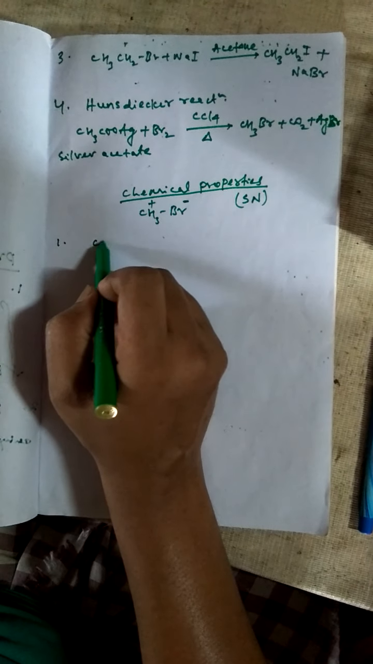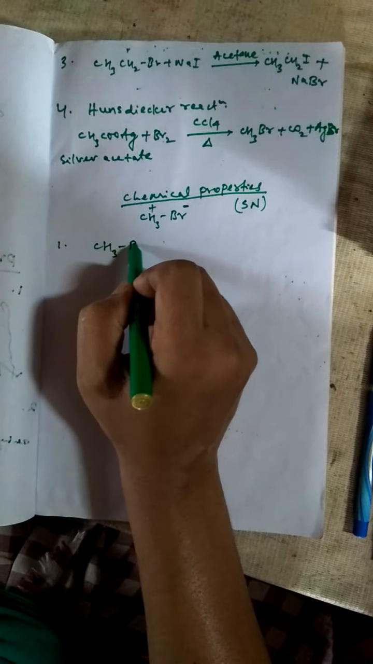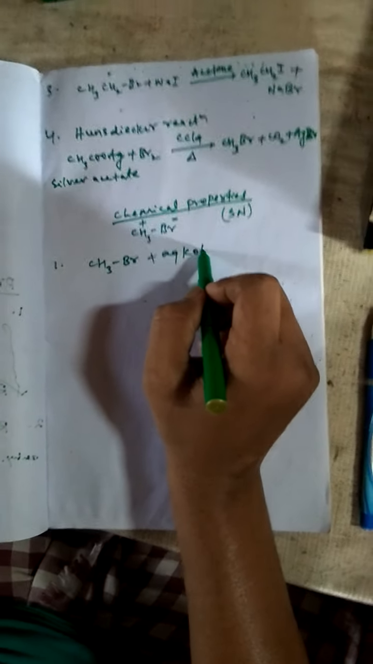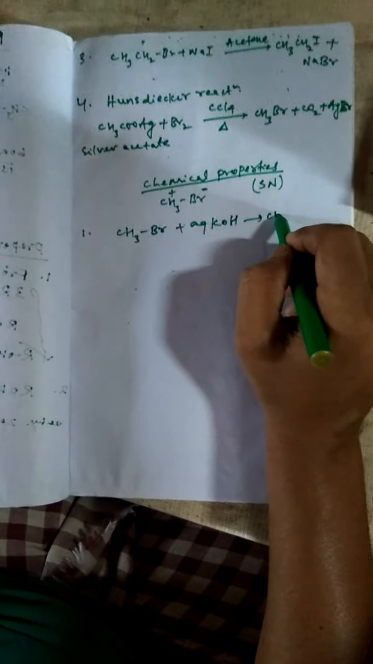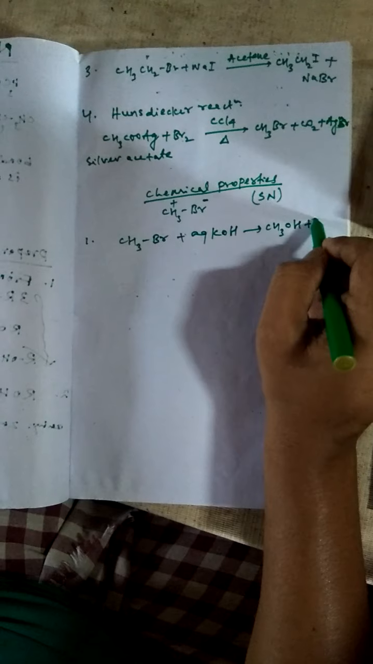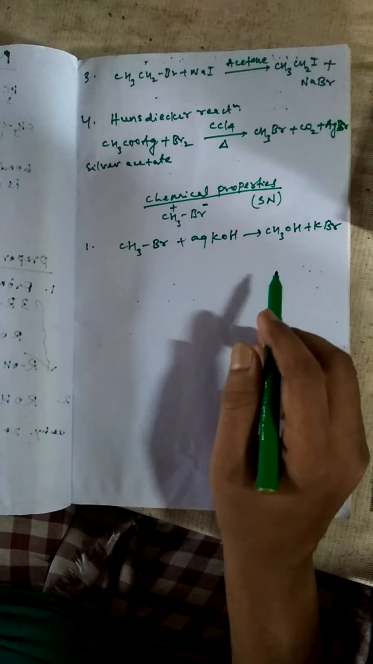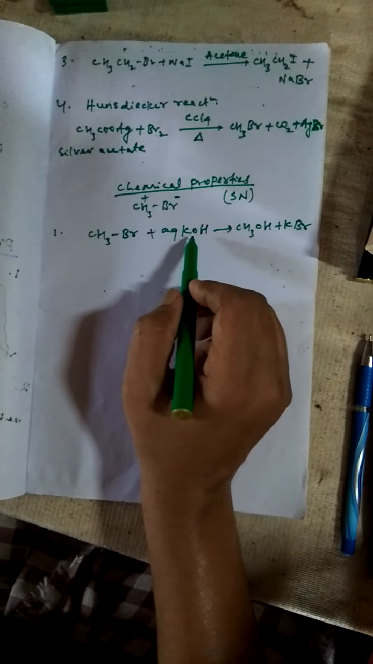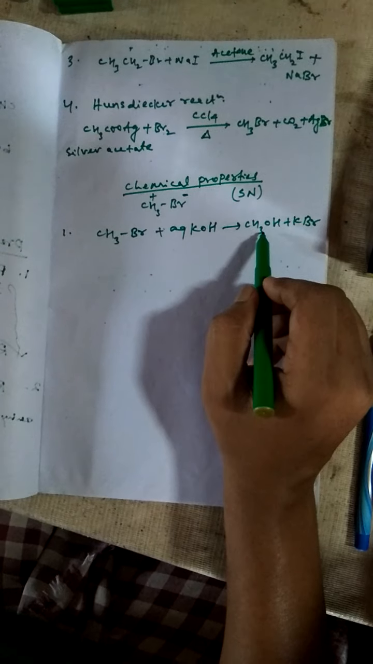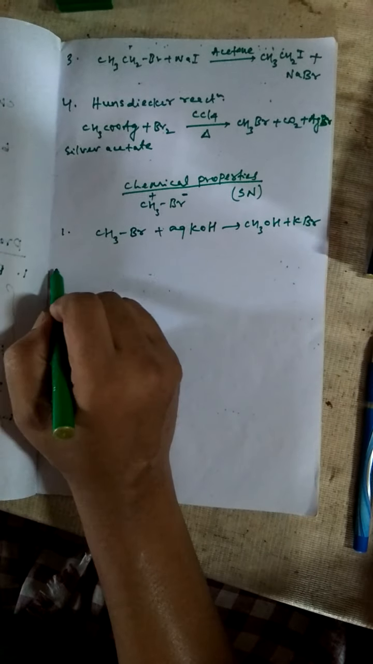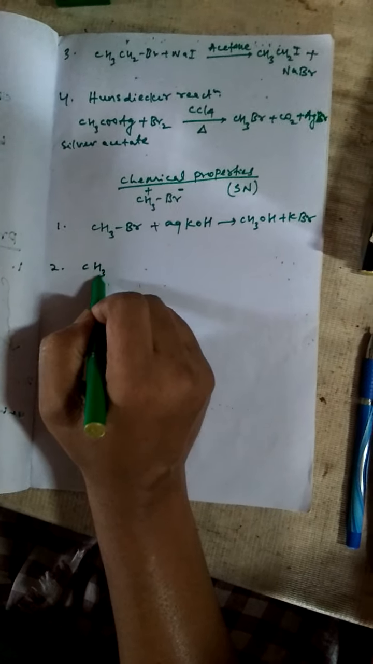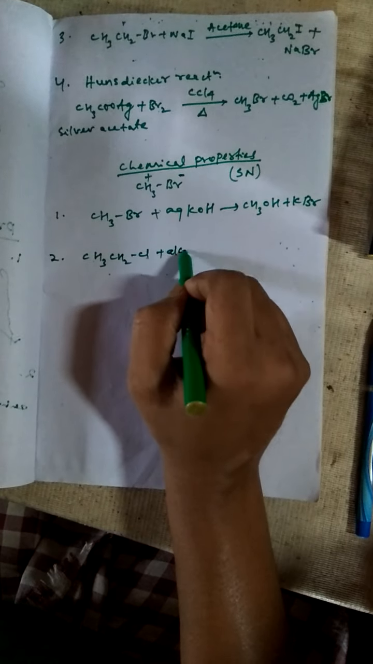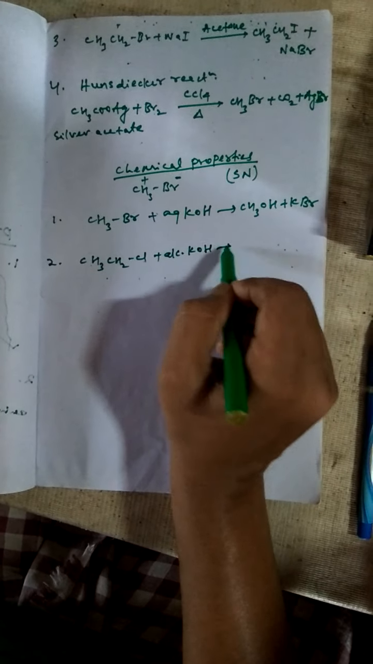First one is when CH3Br or CH3Cl reacts with aqueous KOH, it forms CH3OH plus potassium bromide. So this is the simplest reaction. When alkyl halide reacts with aqueous KOH, it forms alcohol. Then second one, CH3CH2Cl reacts with alcoholic KOH. When it reacts with alcoholic KOH,